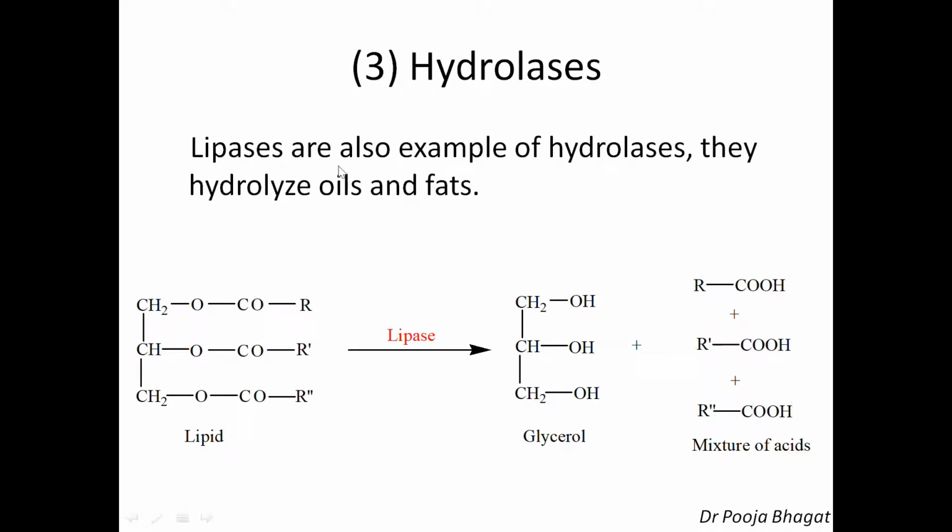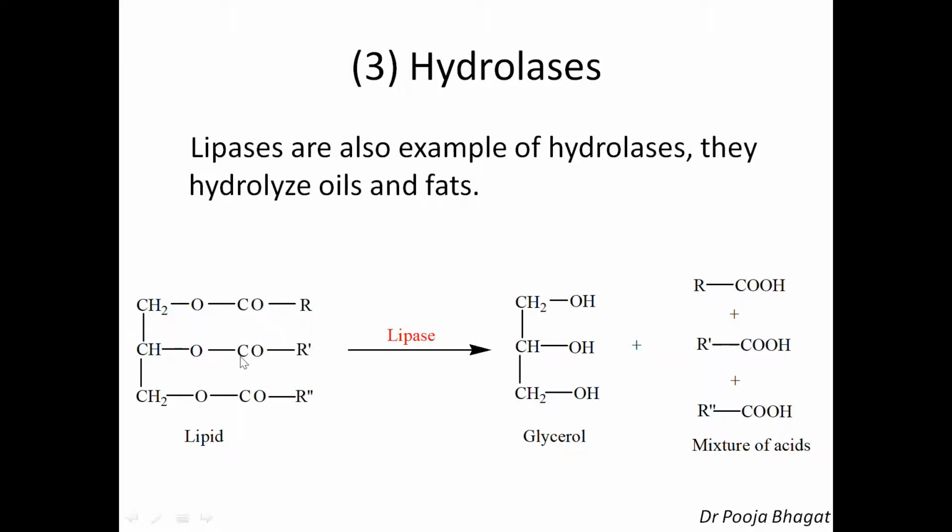Then lipases are also examples of hydrolases. They hydrolyze oils and fats. Oils and fats are called lipids. Oils, fats, waxes, they are all lipids. This is a lipid, and we can see here ester bonds are there. So when hydrolysis takes place in the presence of the enzyme, these are the ester bonds which will get hydrolyzed, and we know that when we hydrolyze an ester, we get alcohol plus acid. So this part goes out as alcohol, and this alcohol is called glycerol, and this part will give a mixture of acids.